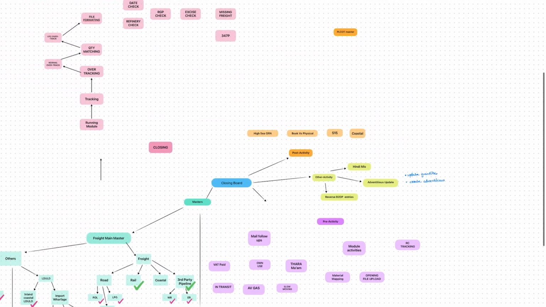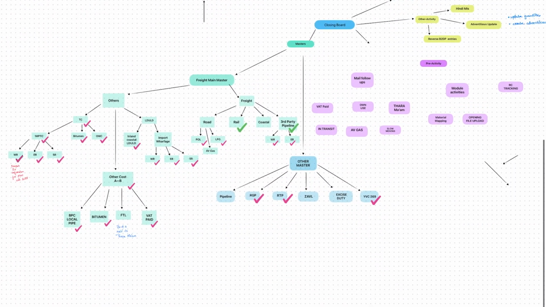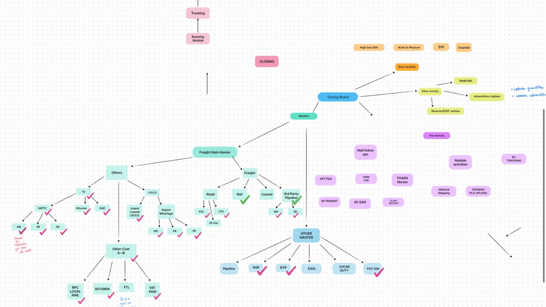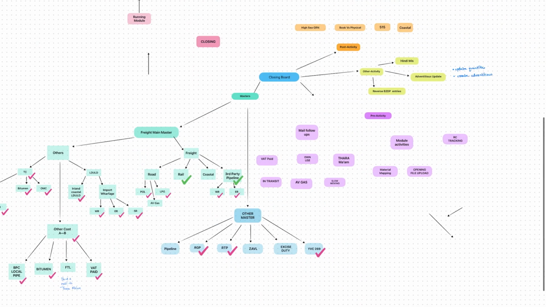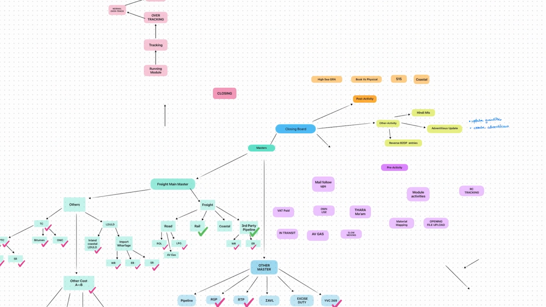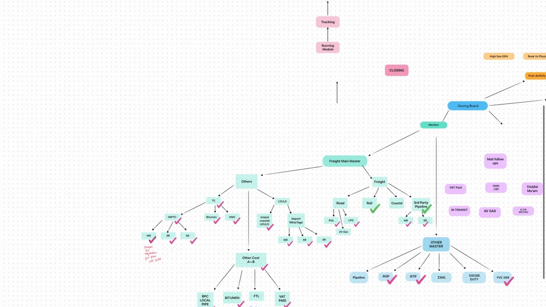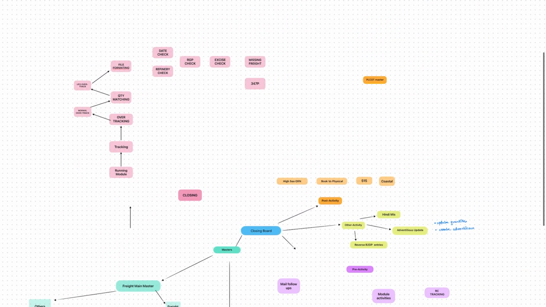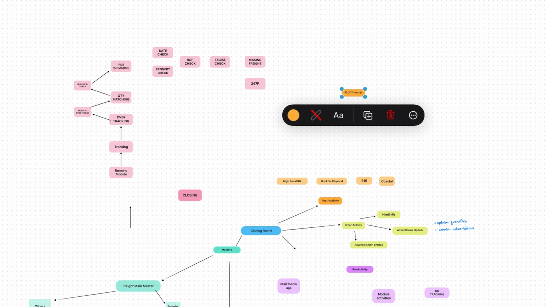This app is very easy to use. I will recommend you all to try your hands on this. It's self-explaining. Just start with the board. You will have a blank board, and then you can create boxes and connect those boxes very easily by just clicking and dragging, and of course making a copy of it if you want, like this.